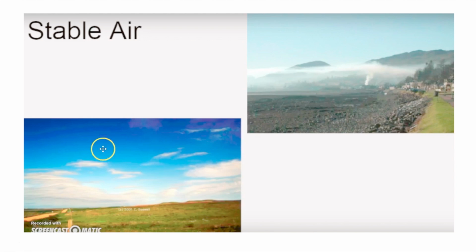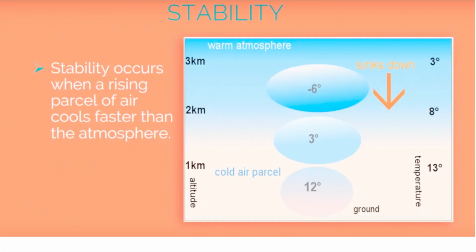Now stable air means what? We have a parcel. Stable air में क्या होता है? We have a parcel which is always having less temperature than the surrounding, and that's why everything is moving down. So there is no formation of clouds, there is no cloud formation above the level of condensation, and that's why we have blue sky. So stability occurs when a rising parcel of air cools faster than the atmosphere.